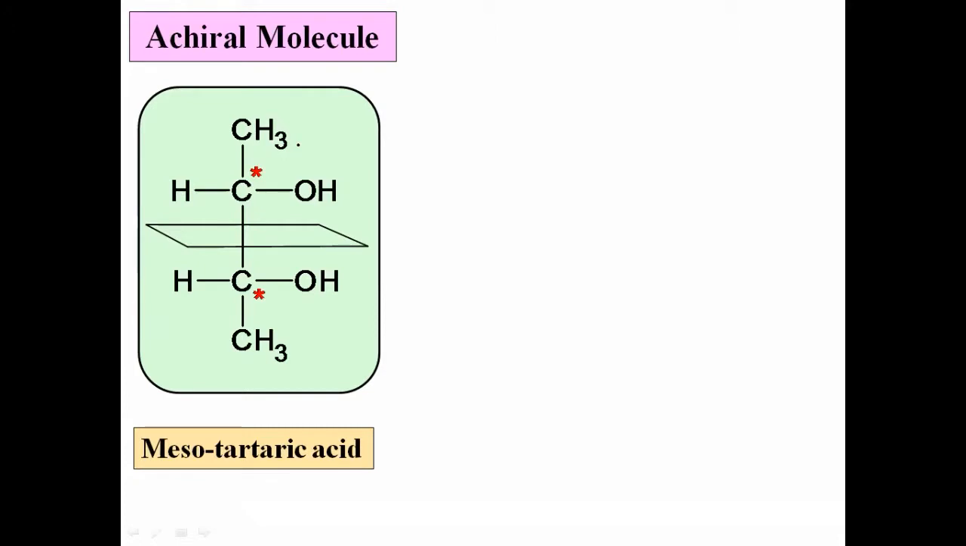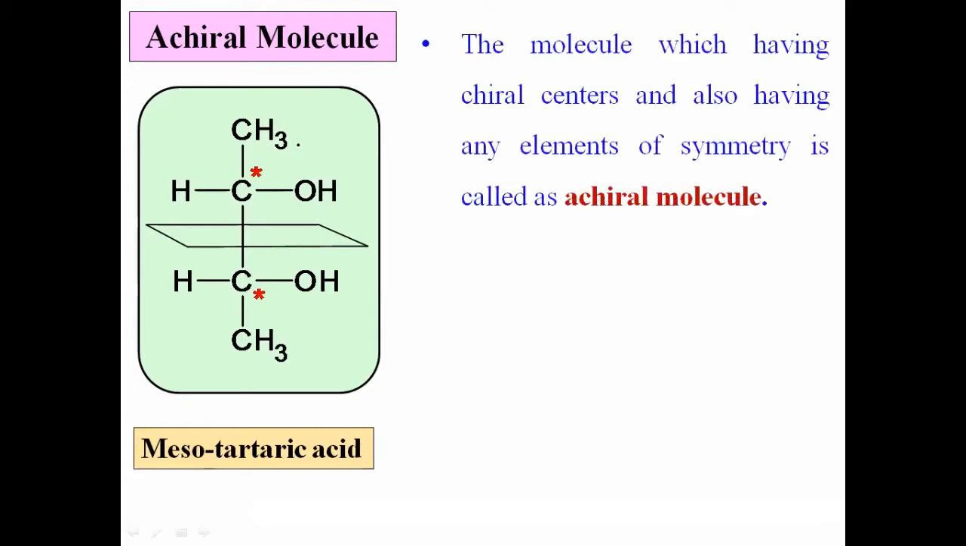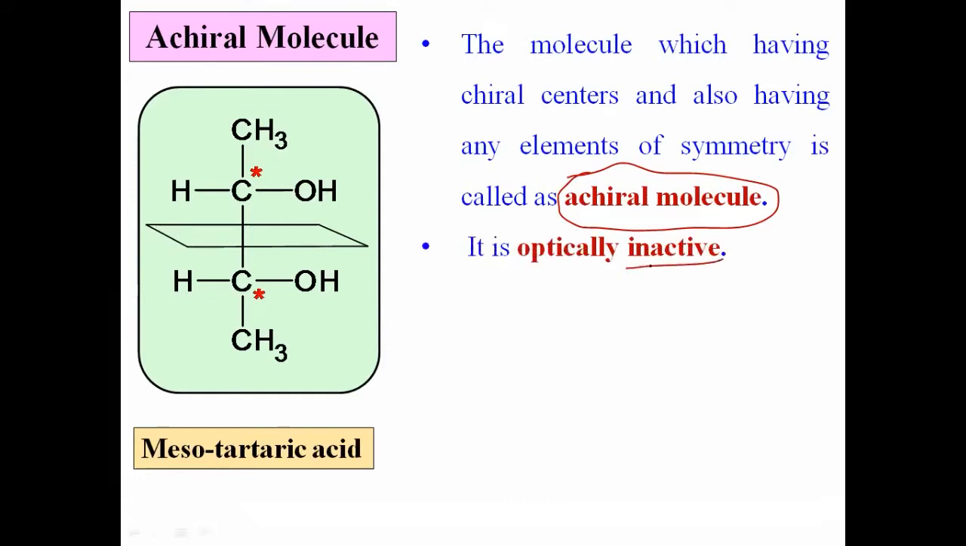Means that mesotartaric acid has a plane of symmetry, and hence that molecule is optically inactive, and such a molecule is called an achiral molecule. That molecule has chiral centers, but there is a plane of symmetry. There is an element of symmetry, and such a molecule is called an achiral molecule. अशा molecule आपण achiral molecule असं म्हणतो. The molecule which has chiral centers, but there is an element of symmetry, that molecule is achiral, and such molecules are optically inactive. They are not optically active.